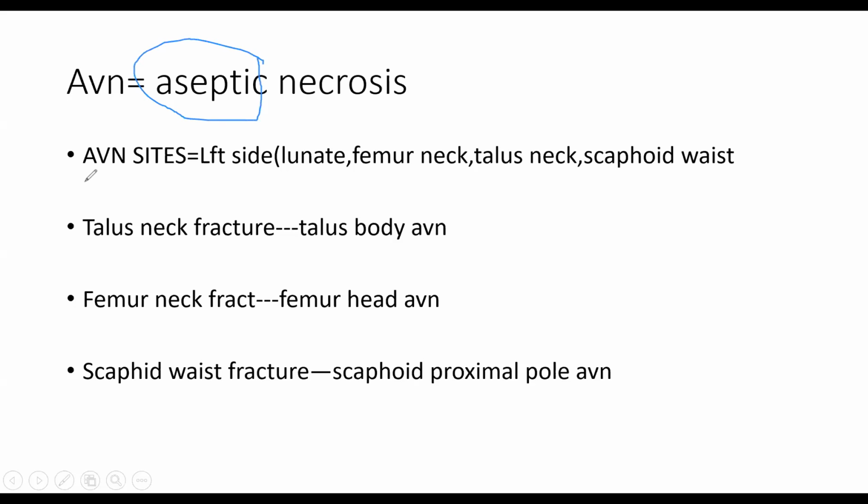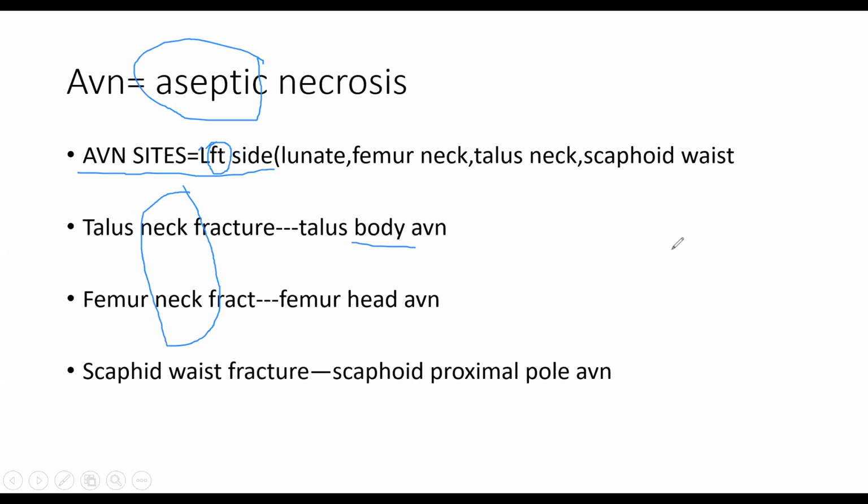Okay. Then AVN sites. The most common sites are the lunate, the femur, the talus, and the scaphoid. Okay. So there are four sites, and the four sites are important. In the femur and talus, these two, there is a neck fracture. Femur and talus, there is a neck fracture. In the femur, the head goes into AVN. In the talus, the body will go into AVN.